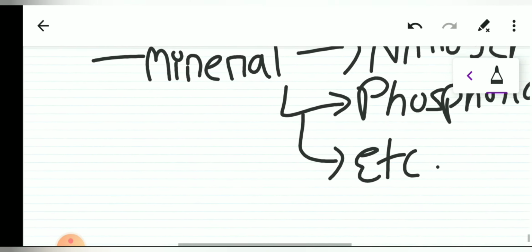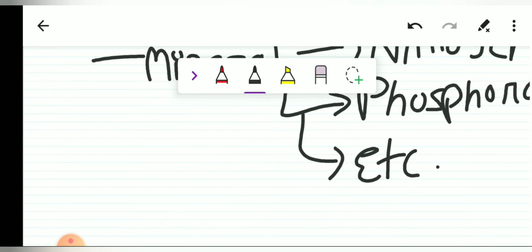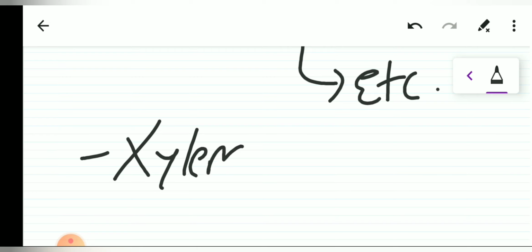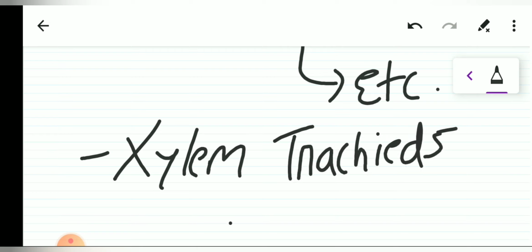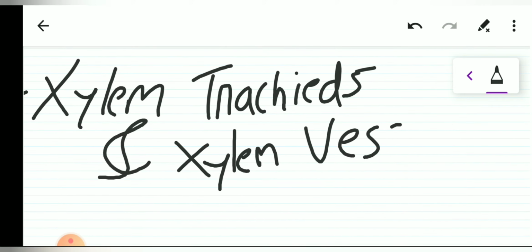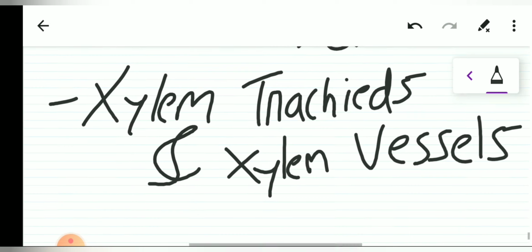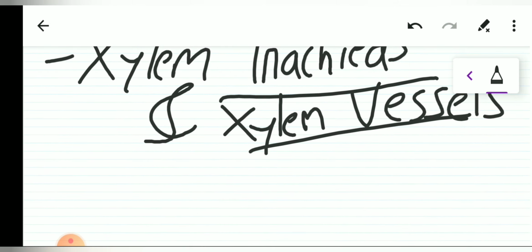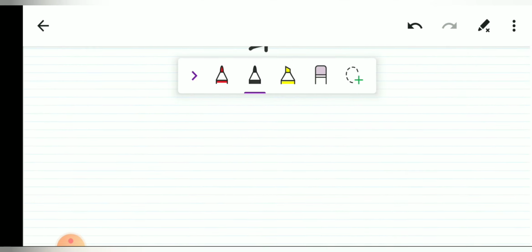Okay, so the function of the xylem is to transport water and minerals. Now what are the components of the xylem? So xylem is made up of tracheids, yes, xylem tracheids, and xylem vessels. Okay, these are the components of the xylem, and what is the mechanism by which the xylem gets the water and the minerals transported? So what happens is, let us suppose that